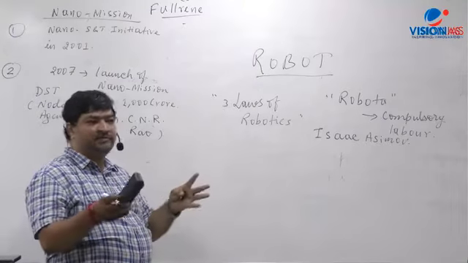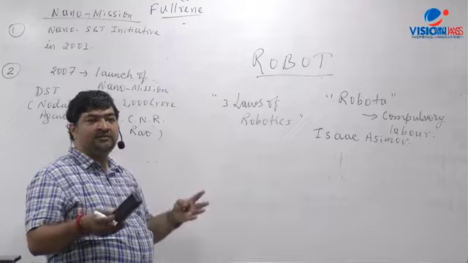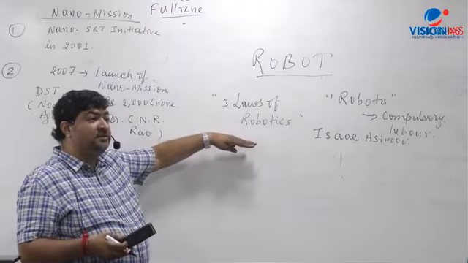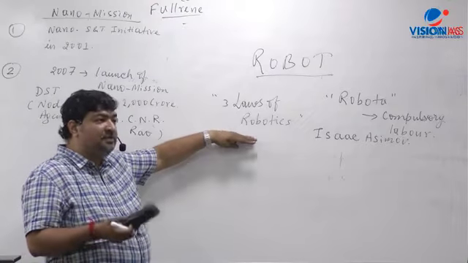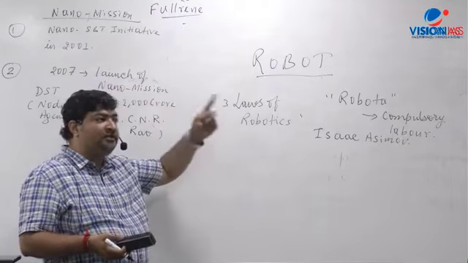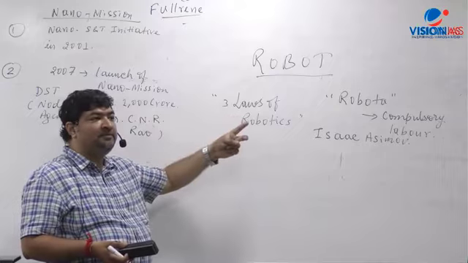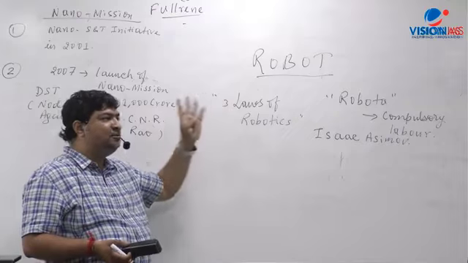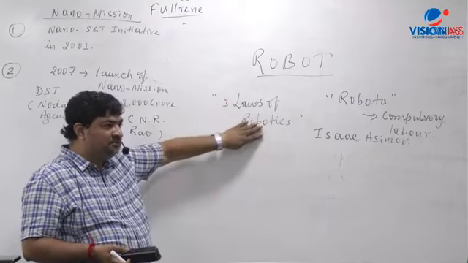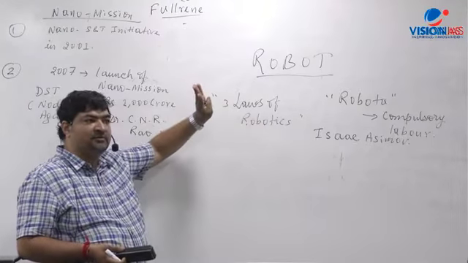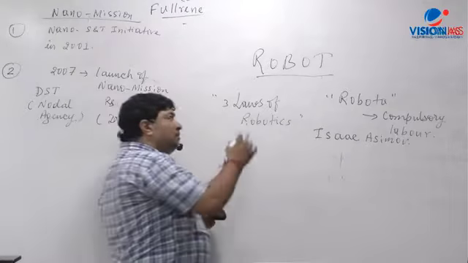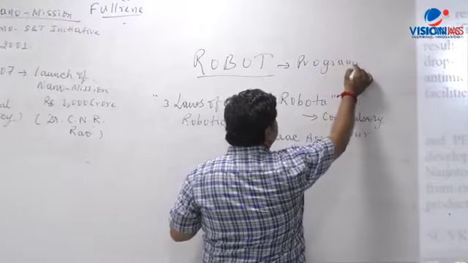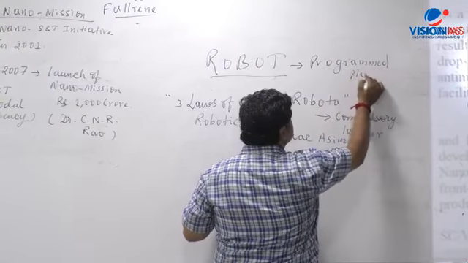This is all a very interesting aspect that comes from robotics fiction when you read it. That's why nowadays even among the human-like robots that have been developed, there's one humanoid robot that has been named Asimo. Japan's Honda company has made Asimo to give credit to this writer, Isaac Asimov, right? But what is the real sense of what a robot means? What I've said here, a programmed machine. This is the programmed machine.